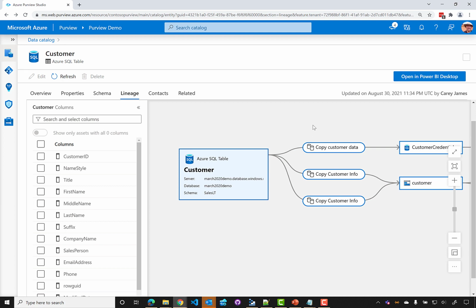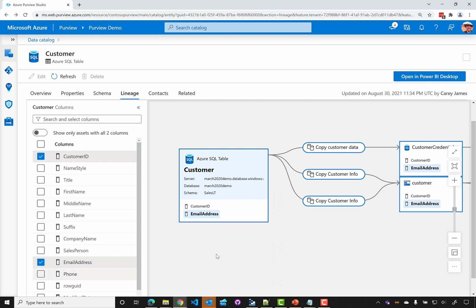So maybe I'd like to see how customer ID and email flow through the system. So I can select those two columns, and we can see that they get added to the canvas and also show us where they end up in each data set. I can also toggle to show only data sets with all of the columns I've selected.